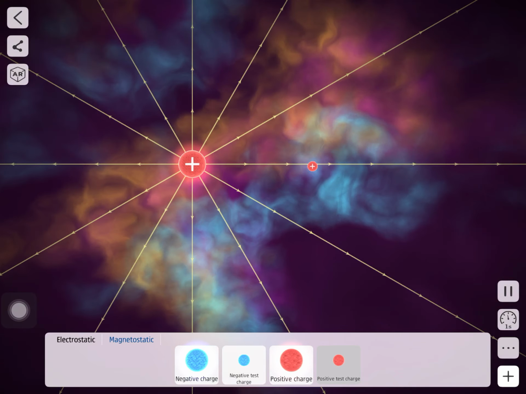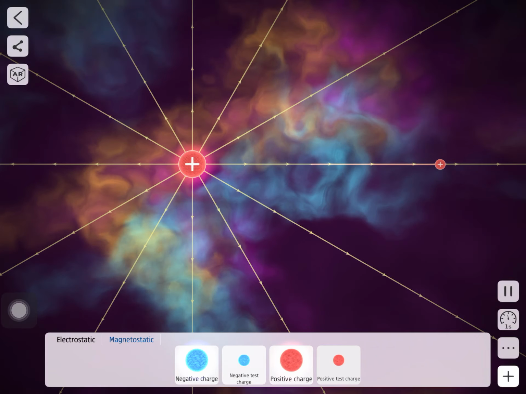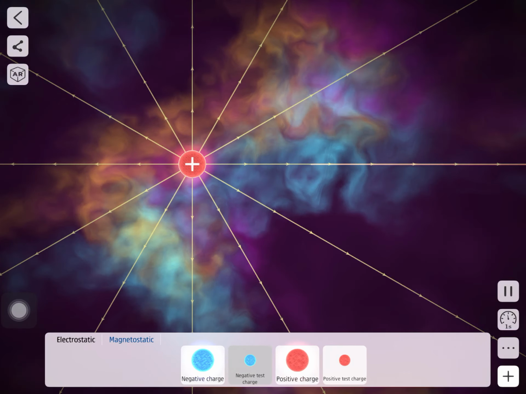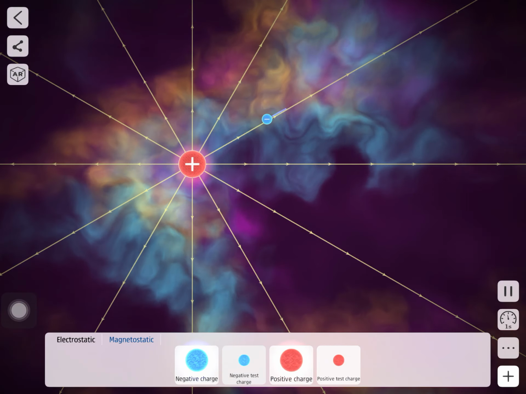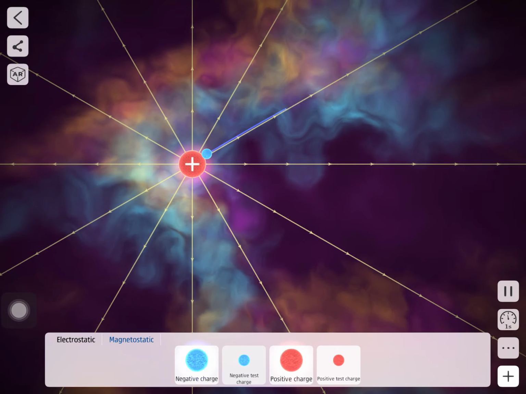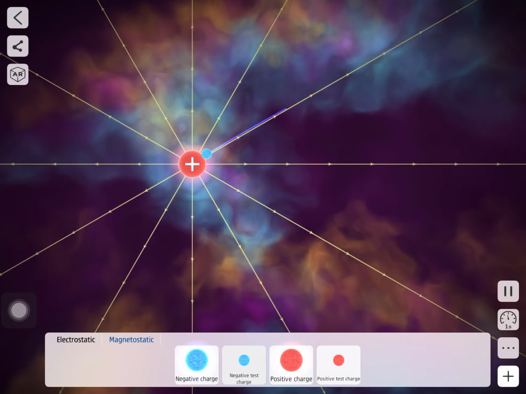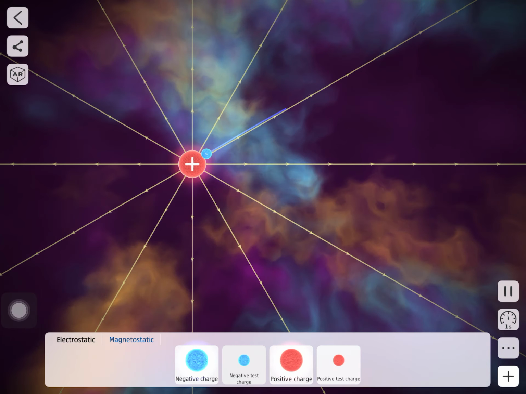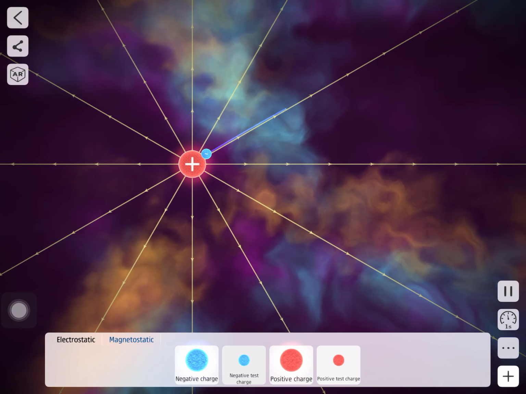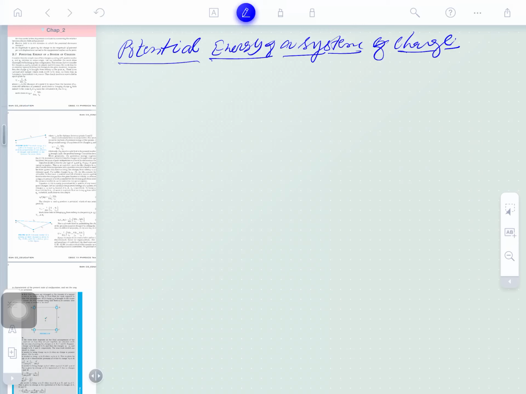If the charge is placed here, is it at rest? Obviously not, because the field is active. Clear, guys? If I place another negative charge here, is it at rest anywhere else? No. Where the field is varying, the particles of the system cannot be in equilibrium, meaning there are energy variations. At different points along this line, we can understand this with the help of a diagram. I am drawing a line here.